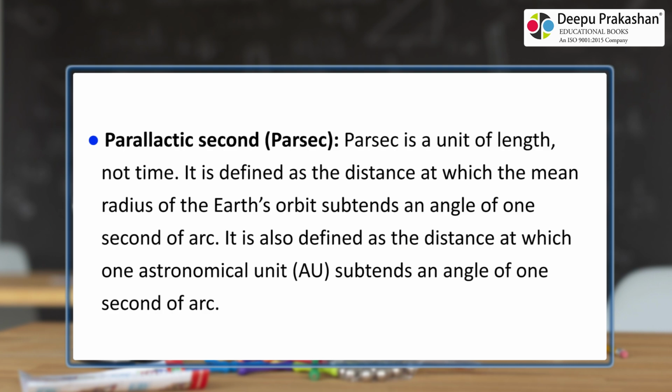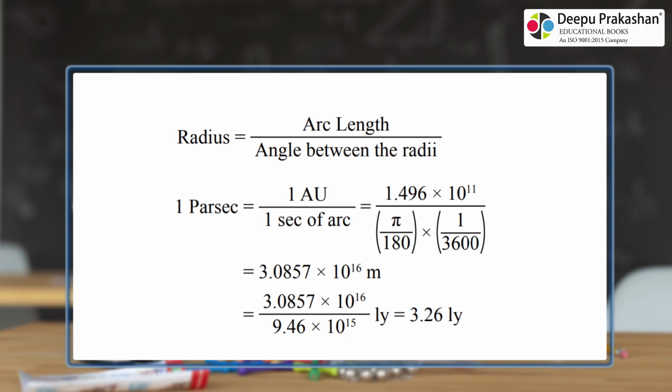Parallactic second, parsec, is a unit of length, not time. It is defined as the distance at which the mean radius of the Earth's orbit subtends an angle of 1 second of arc. It is also defined as the distance at which 1 astronomical unit, AU, subtends an angle of 1 second of arc. Radius is equal to arc length upon angle between the radii.